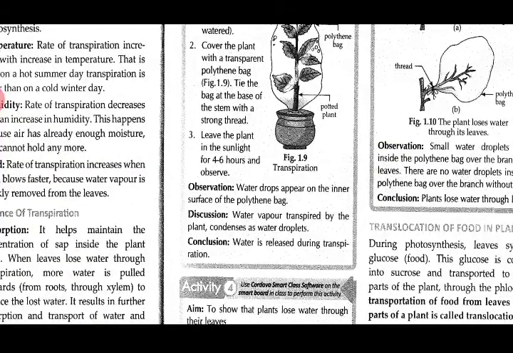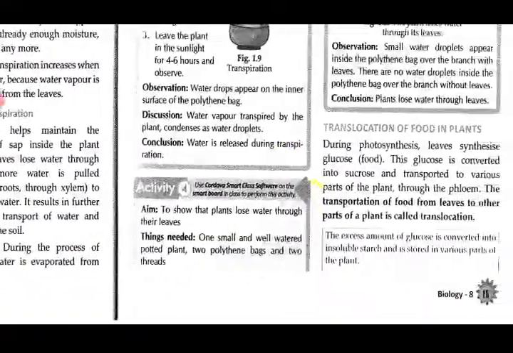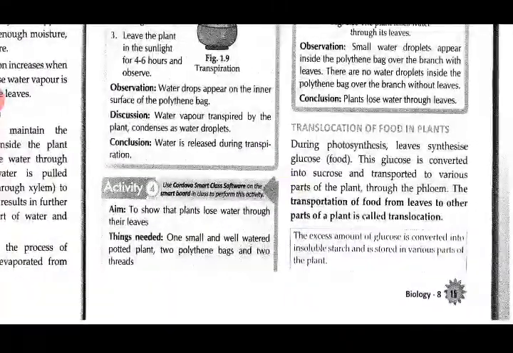So we can conclude that water is released during transpiration, because the water droplets that are seen are the condensed water vapor. Is it clear? Next activity is to show that plants lose water through their leaves.